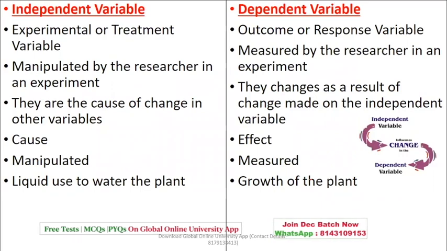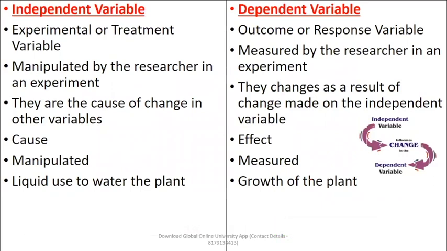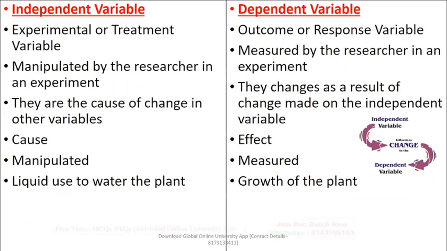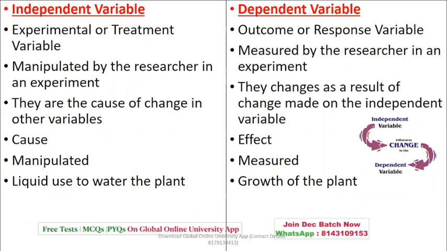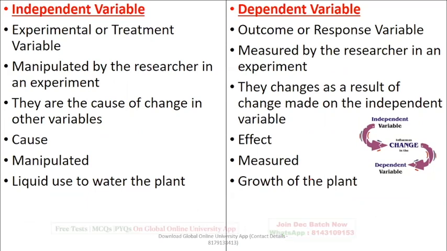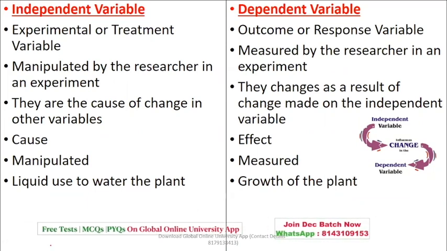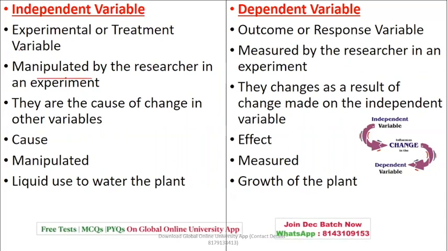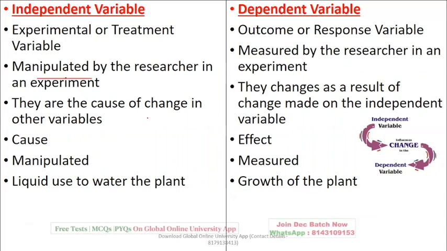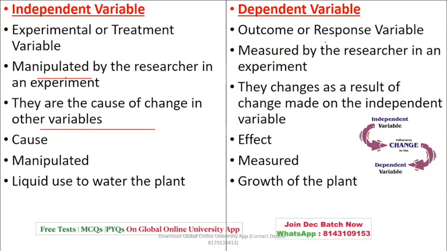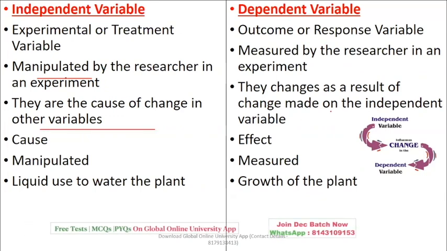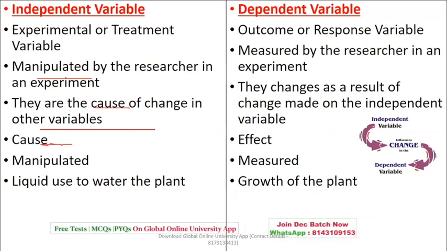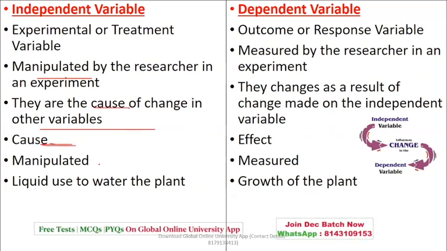Then the next concept you have is independent and dependent variable. When we talk about experimental or treatment variable, it is called independent. But at the same time, when we talk about outcome variable, it is called dependent. Independent variable is the one which can be manipulated. Independent variable can cause a change in the other variables. They can change as a result of change made on the independent. So this is a cause. Independent variable is a cause.